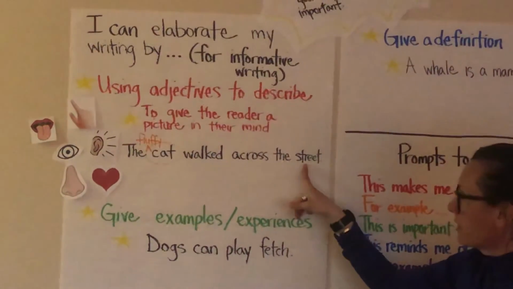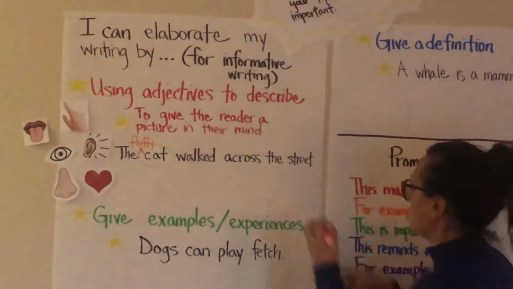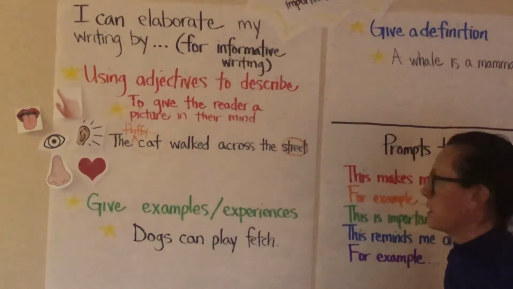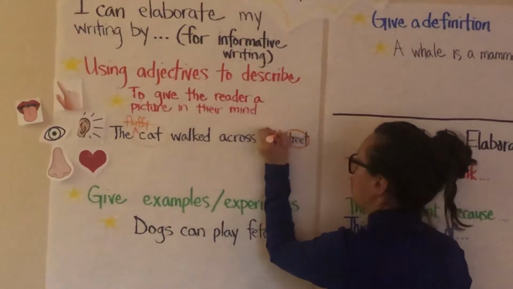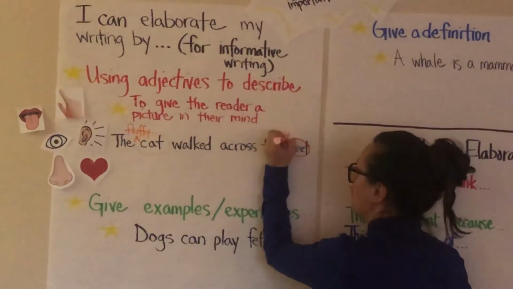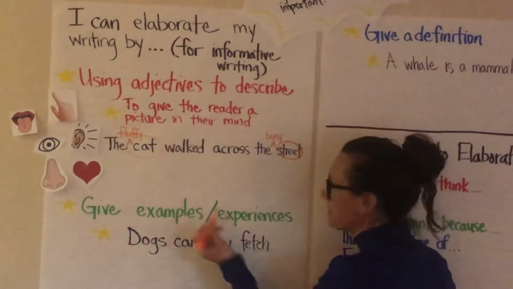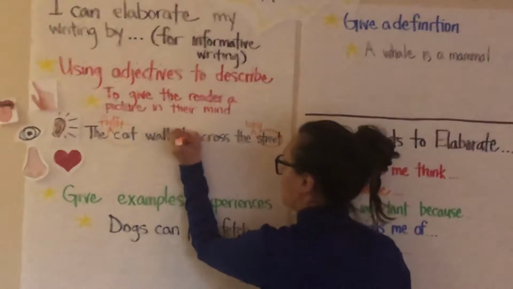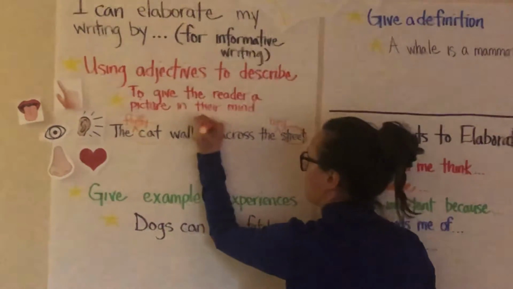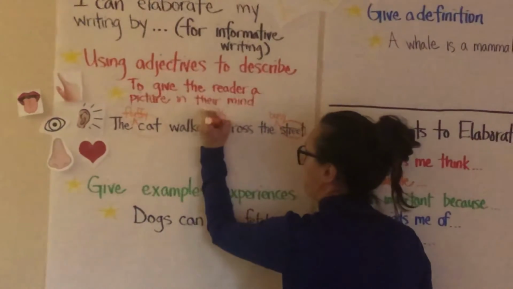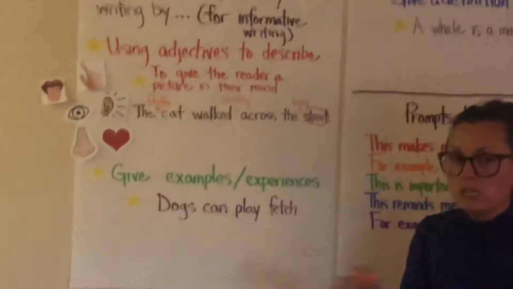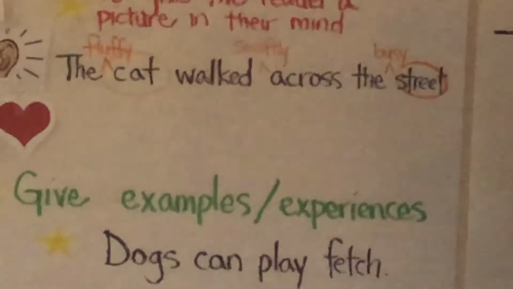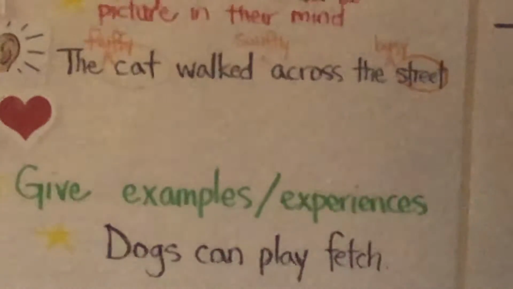And then here's another noun. The cat walked across the street. So the street that the cat walked across was very busy in my mind. And to show my readers that picture in my mind, I'm going to describe it a little more. The busy street. How did the cat walk? That's another question my readers might have. To answer that question, I might say swiftly or quickly. Because it was a busy street and you had to really hurry to get across. Okay? So now that I have added some adjectives and an adverb into my sentence, now I'm going to rewrite